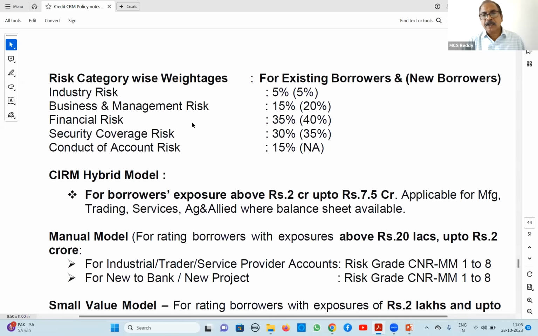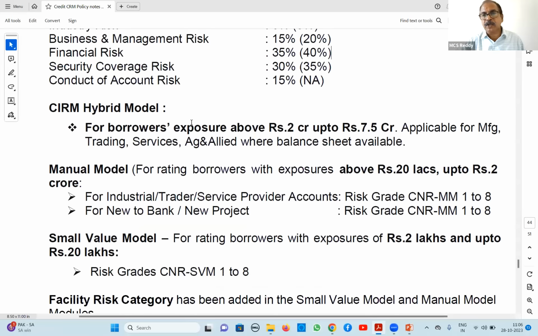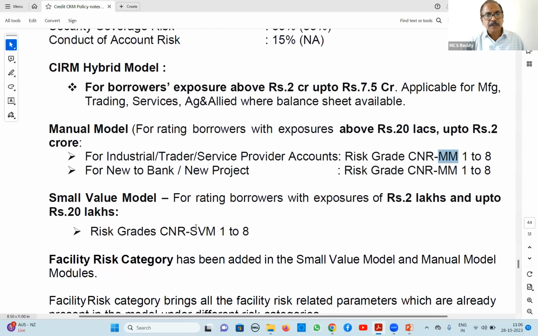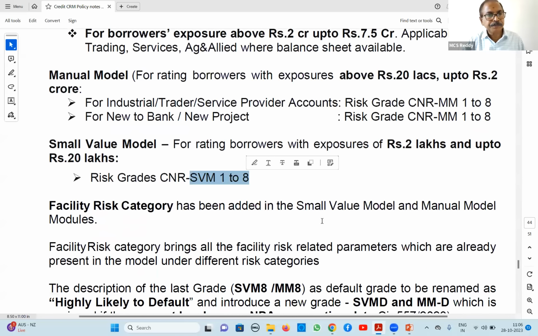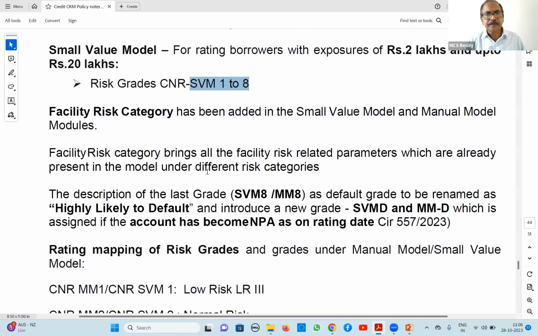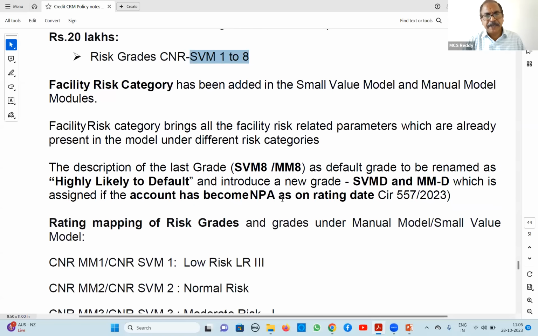Right? CIRM hybrid, we have discussed this. Manual is above 20 lakhs up to 2 crores. But here the risk grades for the manual model are 1 to 8, and small value also similarly 1 to 8. The risk grades are 8 grades, 1 to 8. Again, mapping also we will see. Okay, the facilities category is added here.